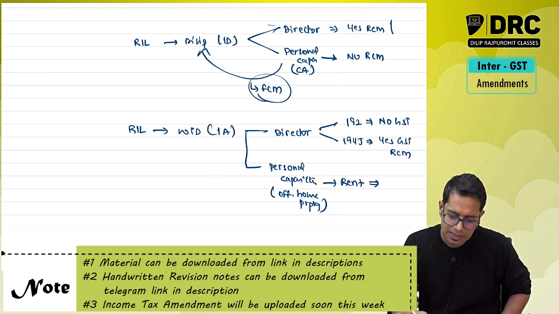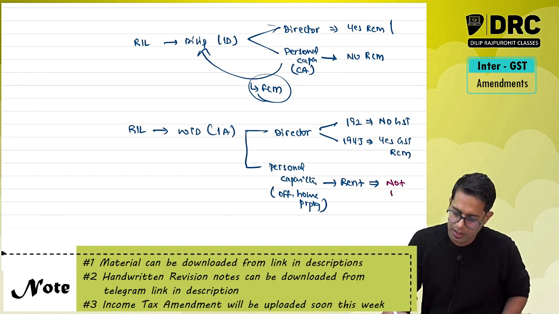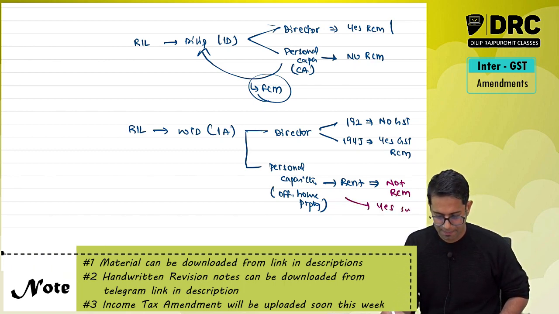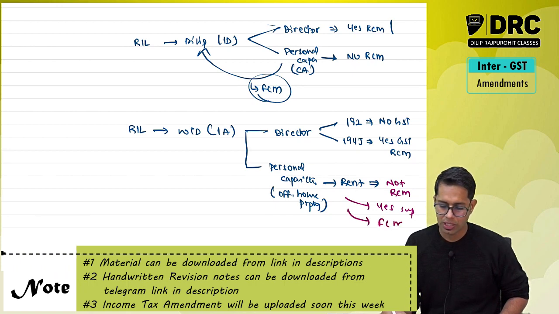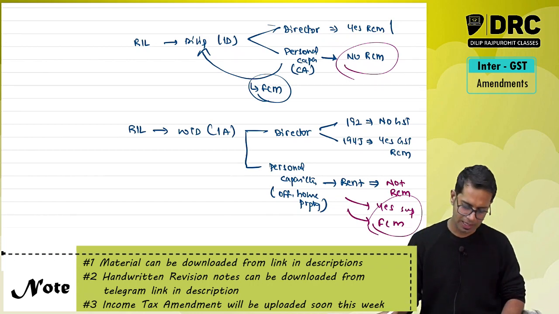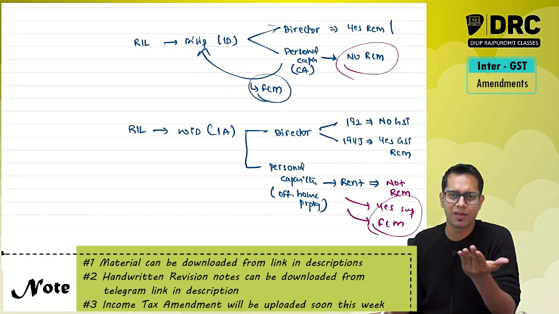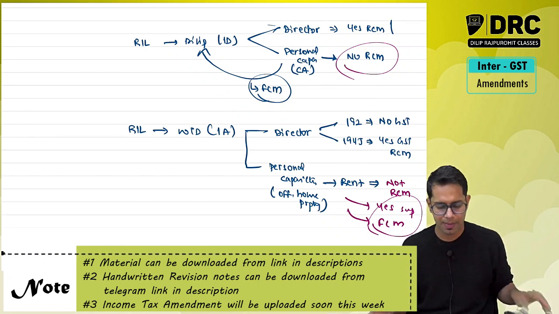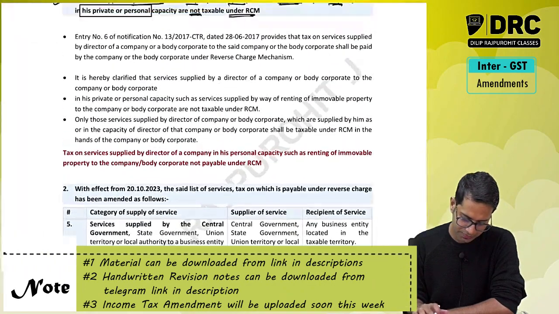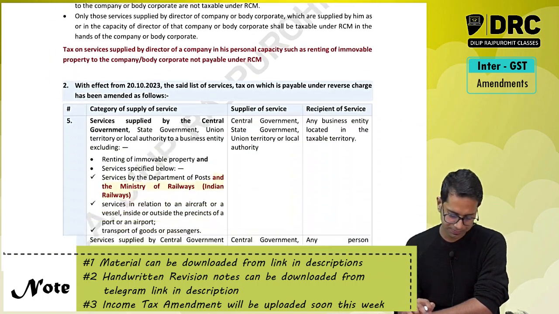In this case, this is not taxable under reverse charge mechanism. Yes, it is a supply, and it is taxable under forward charge mechanism. It will be treated as supply, and it will be taxable under forward charge mechanism only when the person who is giving the service is registered under GST law or is liable for registration. So this is one small clarification which they have given over here. Services given in personal capacity or private capacity is not taxable.